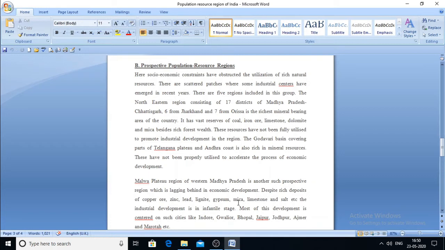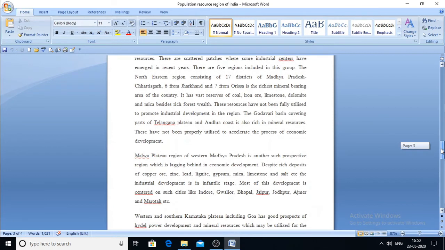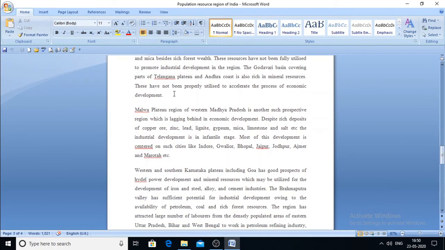They are still in the initial stage, and they have less skilled people. There is less concentration of industries, so there are fewer advanced people. Because of this they are lagging behind, but if development is carried out in this particular area, in the near future it can be converted into a dynamic region.